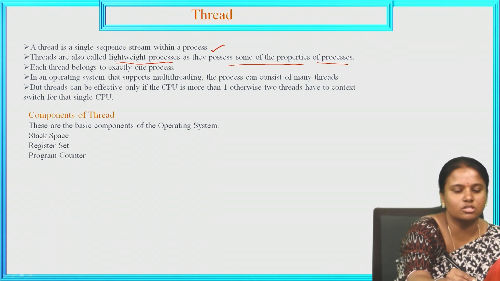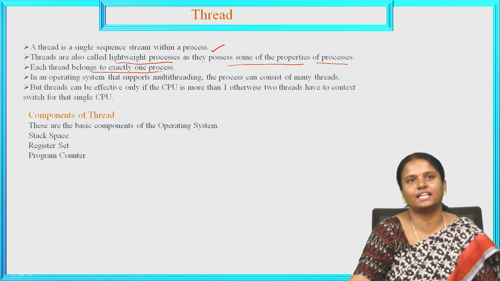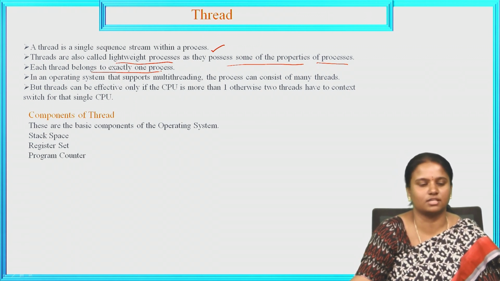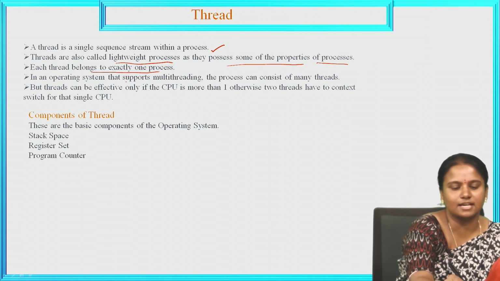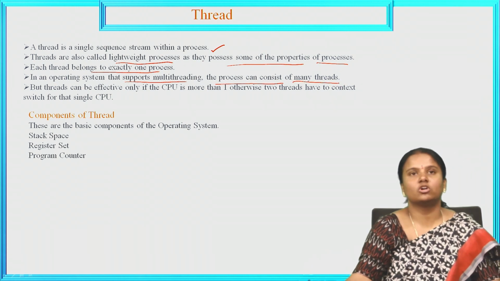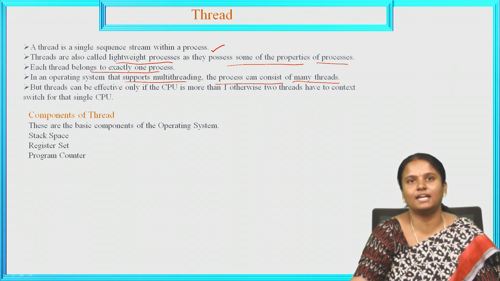Each thread belongs to exactly one process. For every process, there is at least one thread. In an operating system that supports multi-threading, a process can consist of many threads. If it is a single-threaded process, it consists of only one thread, but with multiple threads, it consists of more than one thread. So each process in multi-threading consists of many threads.